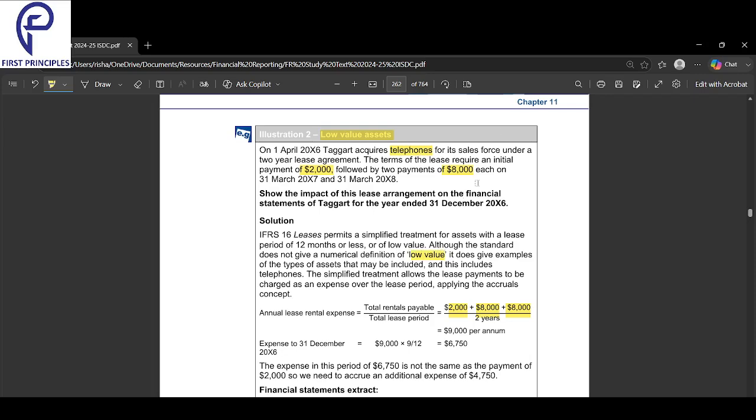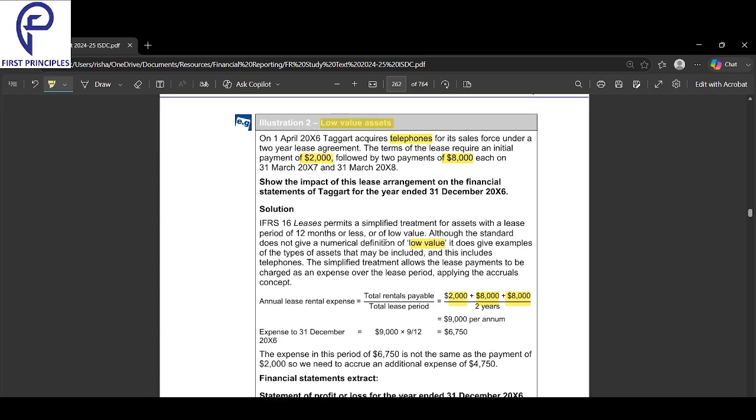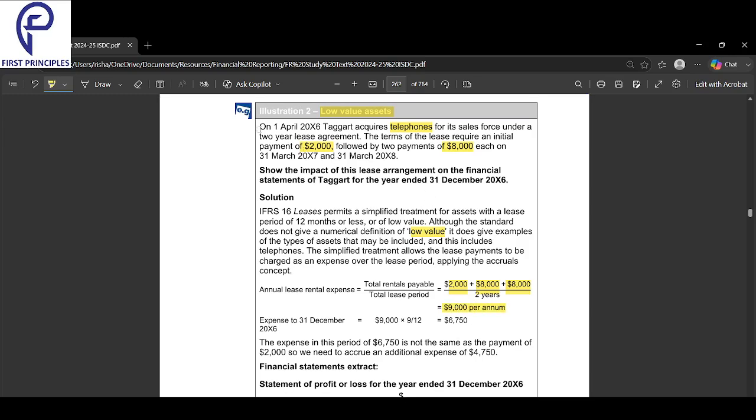So what you do, you see how much you will pay throughout the life. 2,000 immediately, and then over the next 2 years, in total you will pay 16,000. So 18,000, 18 by 2, 9,000 you will be paying. Okay. And now they are asking, when did this start? On April. Now till when are they asking? Till December, right? Jan, Feb, March, you don't need to consider. So 9 months worth of expense in this year, only 9 months worth of expense you would consider, 6,750.